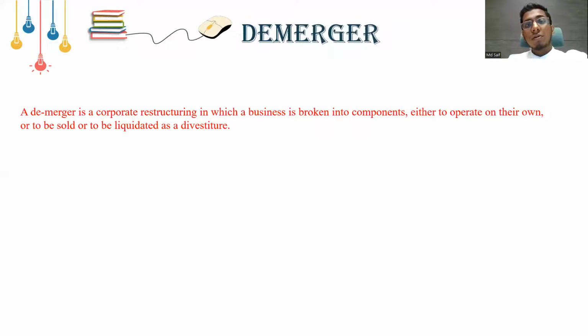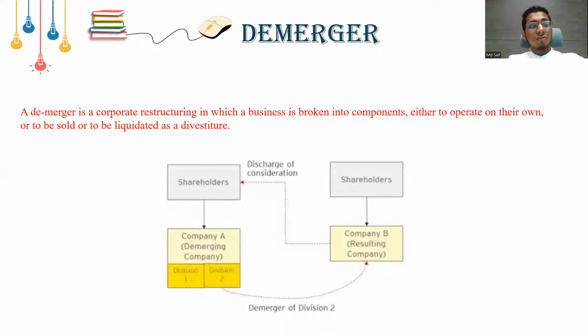The next topic is demerger. A demerger is a corporate restructuring in which a business is broken into components, either to operate on their own, to be sold, or to be liquidated as a divestiture.